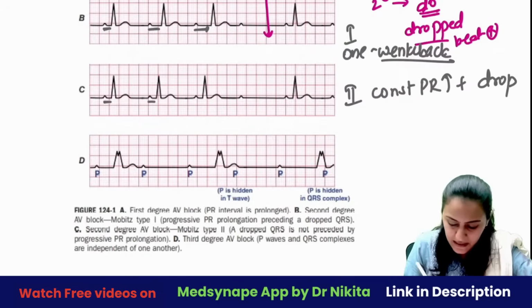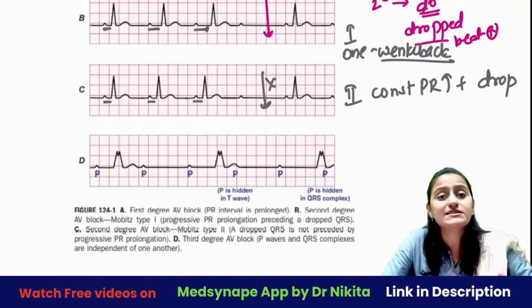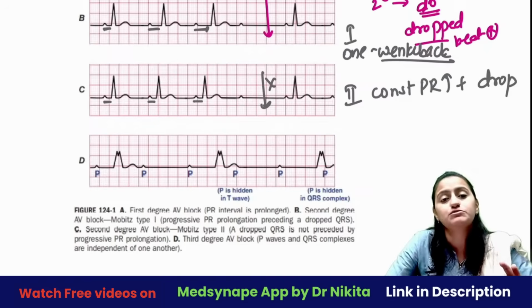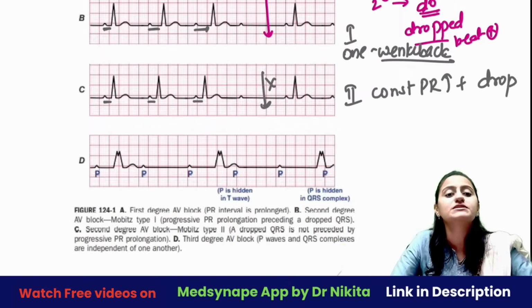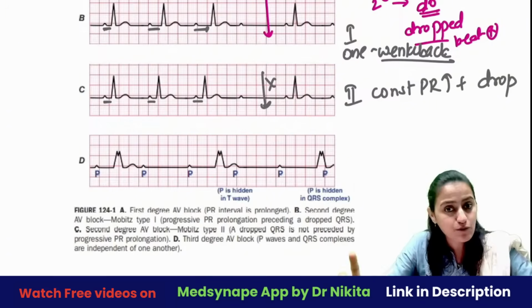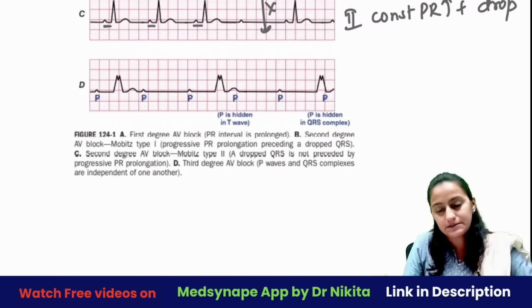PR prolonged, PR prolonged, PR prolonged. After a P, there's a drop present. So what is the difference between first degree and Mobitz type 2 is: in first degree, there is no drop beat. In second degree Mobitz type 2, there's a drop beat also present. So if a drop beat is present, then you will call it second degree.